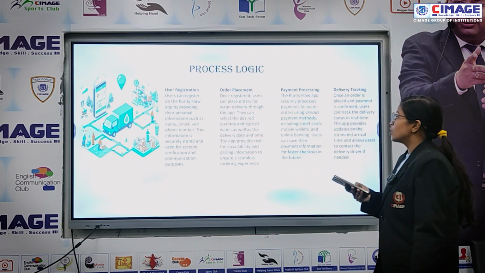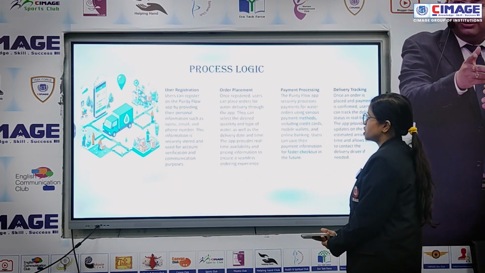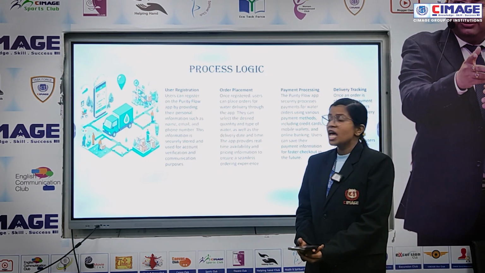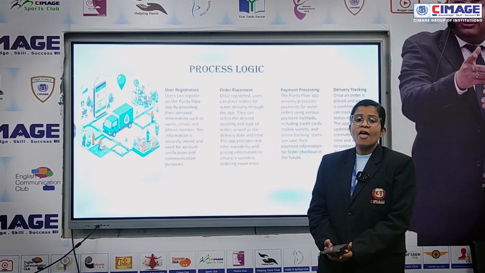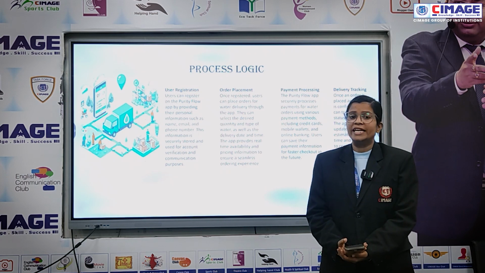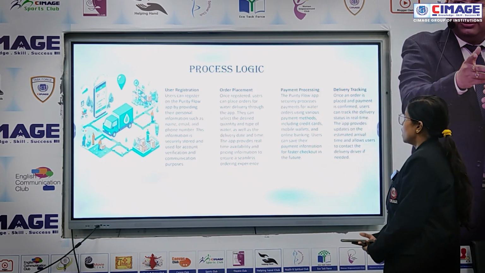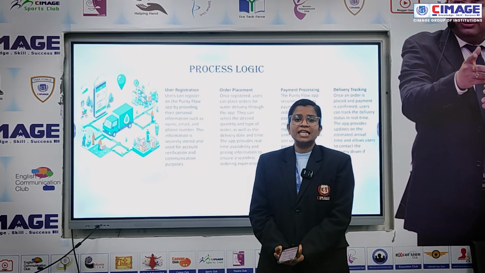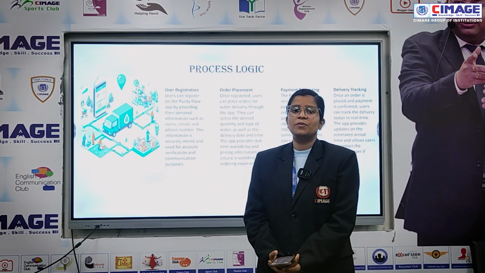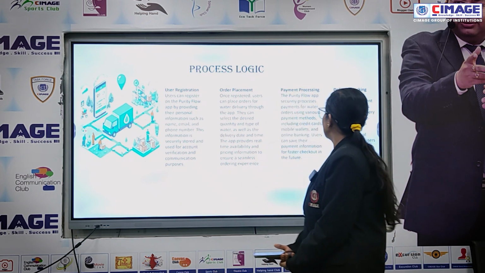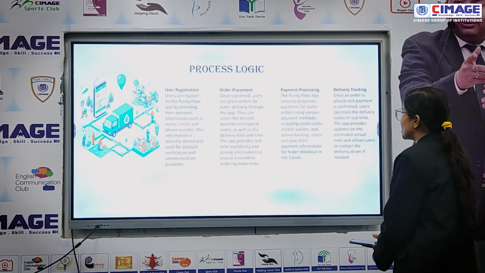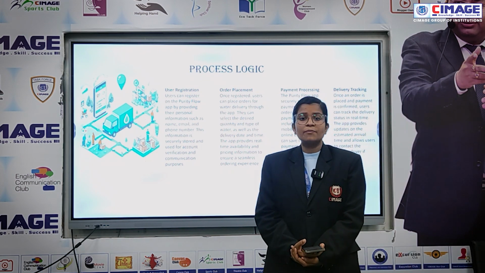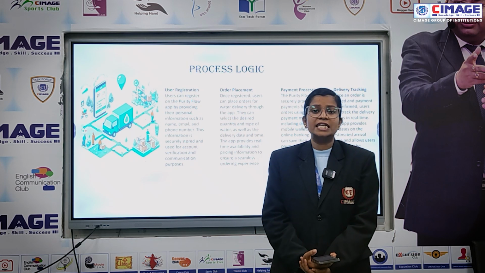Next slide. Process logic. I have created a user registration page in which the user will enter his or her name, email, password, and confirm their password by re-entering it, and also the phone number. Order placement. I have used two types of order options, first UPI and second cash on delivery. For payment processing, I have used UPI and cash on delivery. Delivery tracking. I have implemented Google Map so the user can track where their order is.